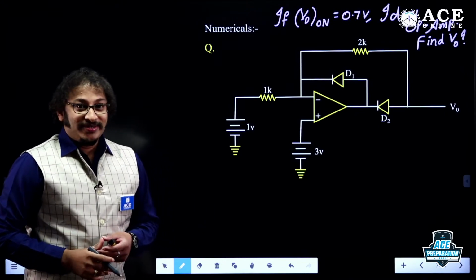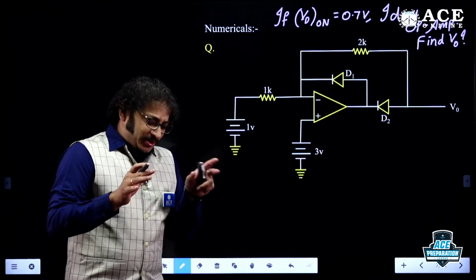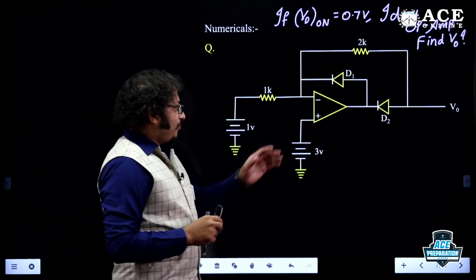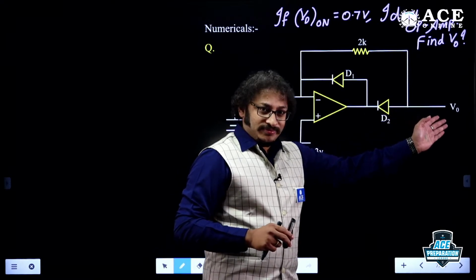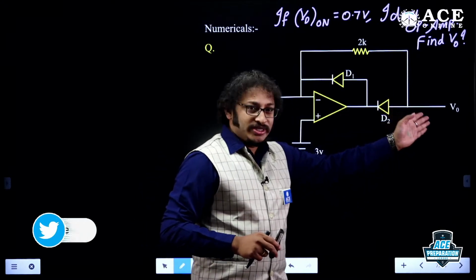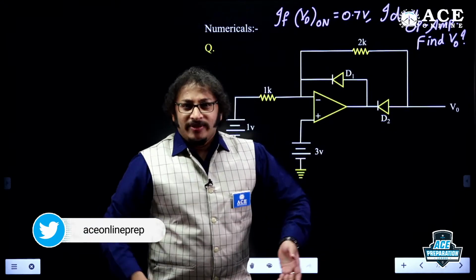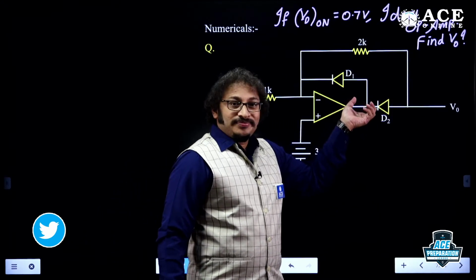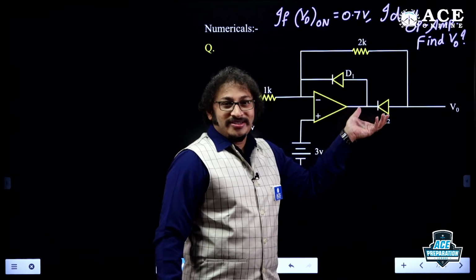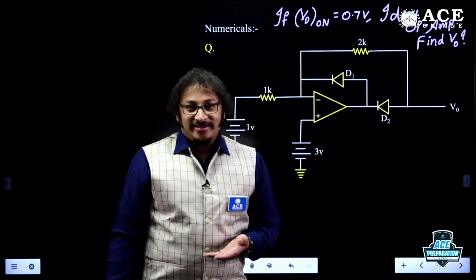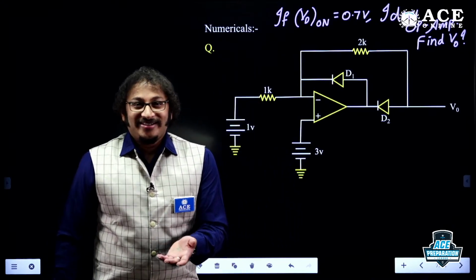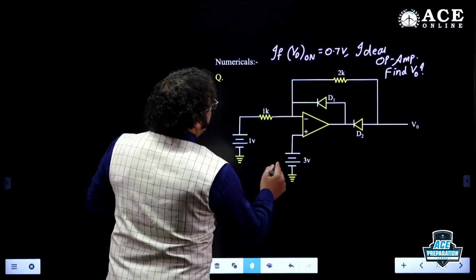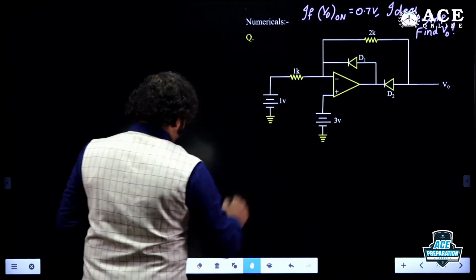Simply we increase the diodes. Let us check it out. Whatever may be the case, I just don't bother. We have the 3 important steps, because between the op amp and the load, this is the load. Of course, the load is not given, but the place where the output is taken is a default load. So between the op amp and the load, if I have diodes, BJT, MOSFET, then no doubt I can implement this time-saving technique. Let us verify that. Could we do that or not? Observe it carefully, my dear students.